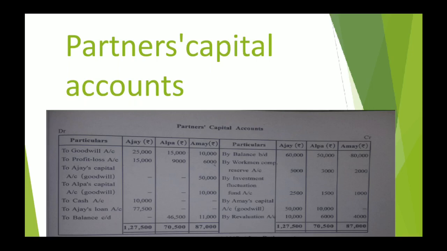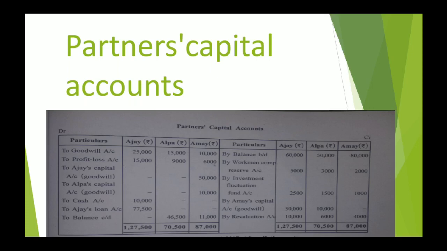Talking about credit side, if you will check your journal entry, it is written Amai's capital account debit. So it is to be written on credit side of ledger account, and the amount is to be written in the column of Ajay and Alpa.